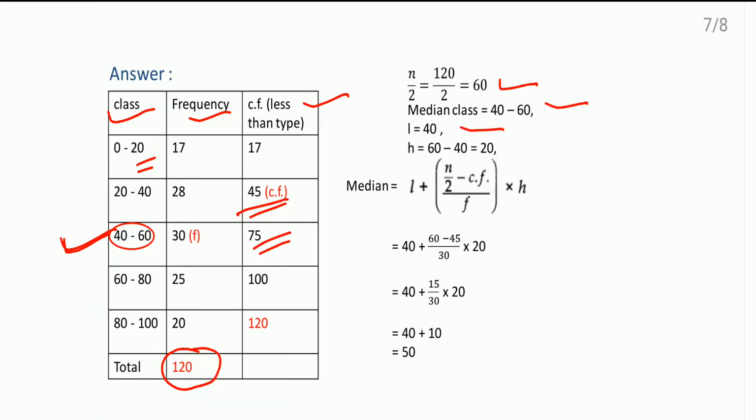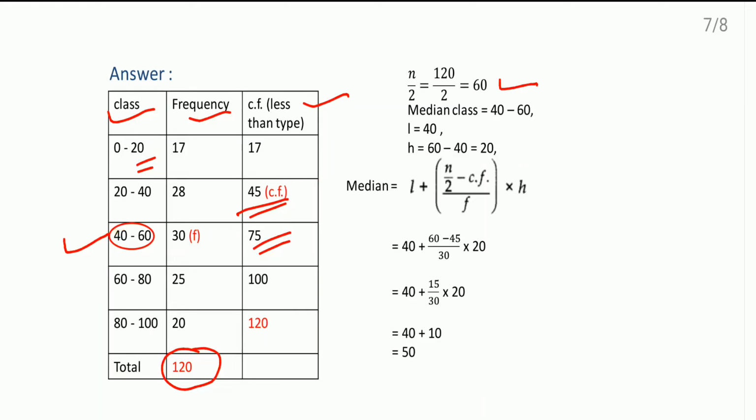Lower limit is 40. And H is the class size. So 60 minus 40, which comes as 20. Correct? Now here we said locate the median class. So here is the median class. So in front of that, this one is the frequency of the median class. And CF, what I said? Cumulative frequency of the class preceding the median class. Right? So this one here, the preceding class cumulative frequency, you have to take as CF. Okay, now in the table you can mention directly, no problem at all here.